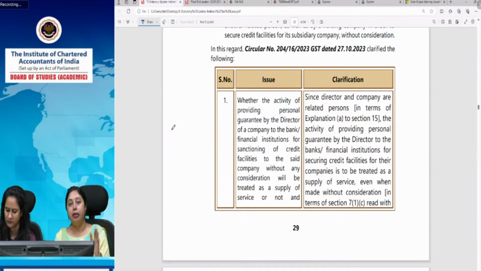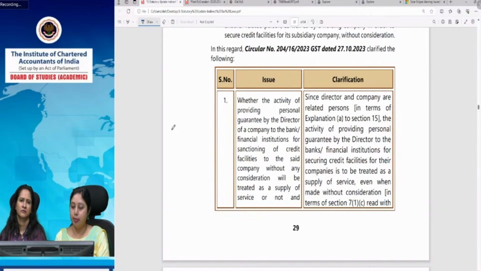But we have Schedule 1 with us. In case of Schedule 1, Para 2, related persons, if they are providing services or goods, then that is considered as supply. Director and company are related persons as per explanation to Section 15. And it provides that the director and the company are related persons. Now, since they are related persons, the activity of providing guarantee by the director for the company will be treated as a supply of service, even though consideration is not charged on the same.